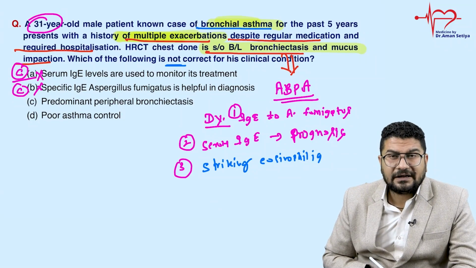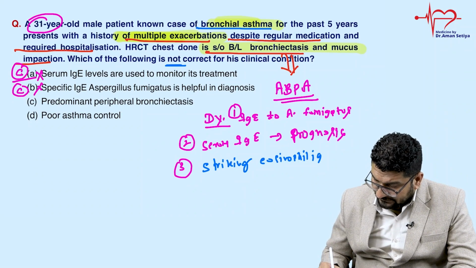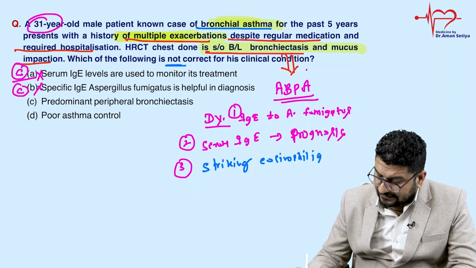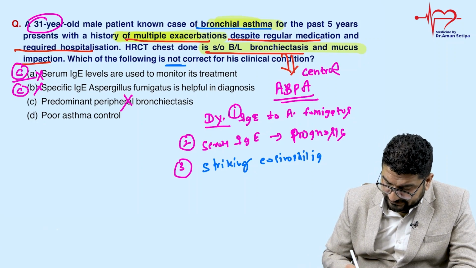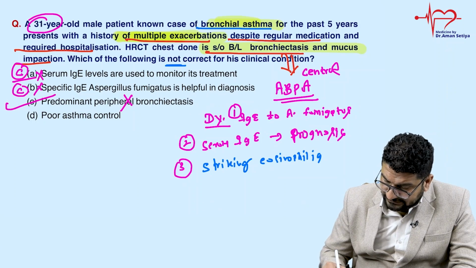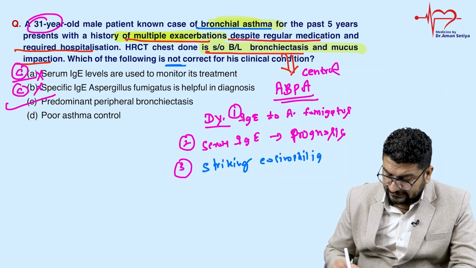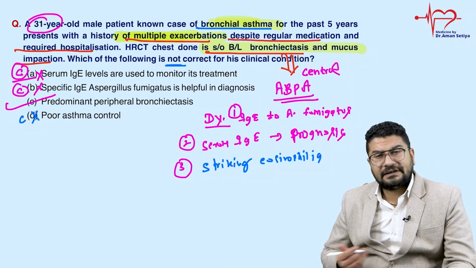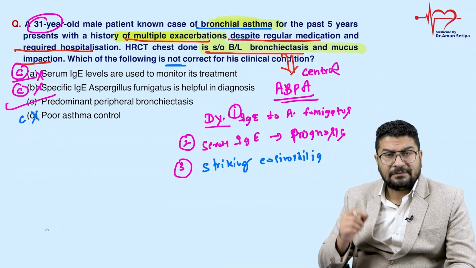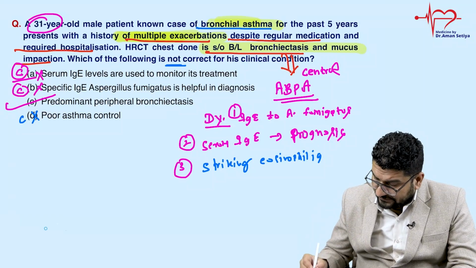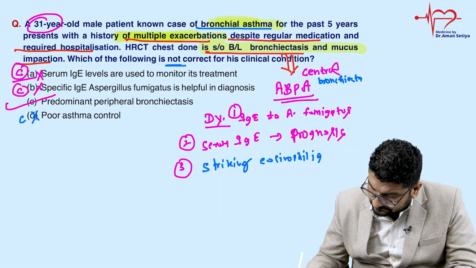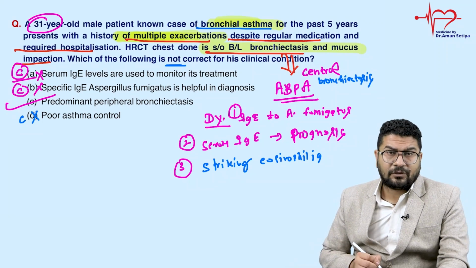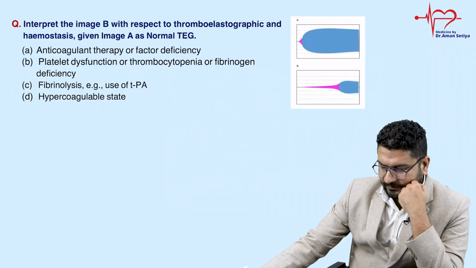Predominant peripheral, no. What do we generally find here? You will notice the patient will have more of a central bronchiectasis. So this is the wrong statement, and that is the answer. It says the patient will have peripheral bronchiectasis, and poor control asthma is incorrect. It is seen mostly in asthmatics, so predominant peripheral bronchiectasis is not seen. Instead, we see central bronchiectasis. Clear? Okay guys, coming to the next question.